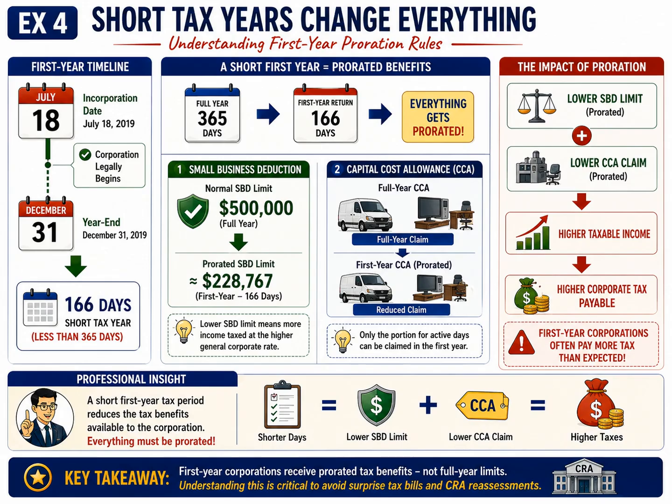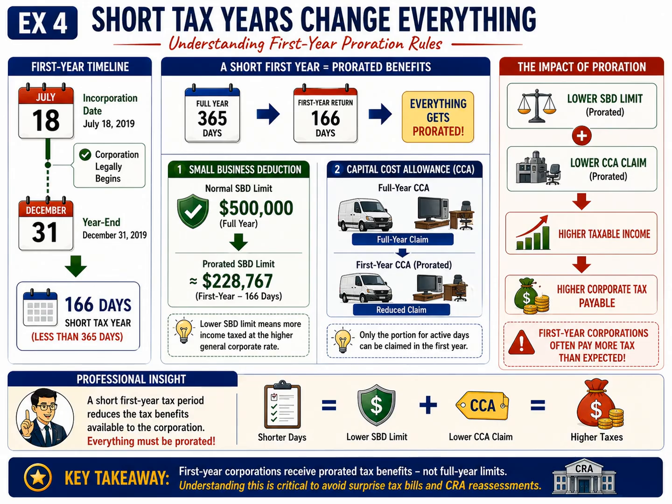The first major area affected is the small business deduction, often called the SBD. Under normal circumstances, a Canadian-controlled private corporation may have access to a $500,000 small business deduction business limit. However, that full limit applies only when the corporation has operated for the entire taxation year. Because this corporation operated for only 166 days, the available small business deduction limit is reduced proportionally.